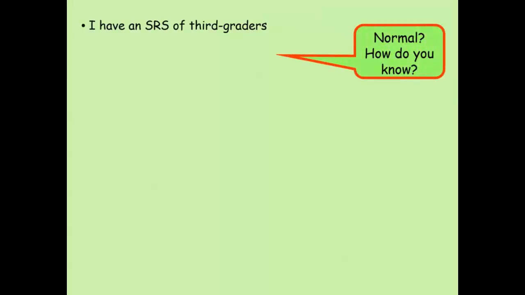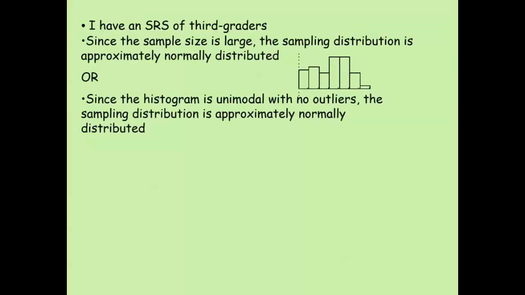Normal? Well, we have a large enough sample, so one way we could do it is just say the sample's large enough, so the sampling distribution is approximately normal. Or if I wanted to, I could do a histogram or a box plot, but it isn't necessary to do more than one confirmation method as far as normality is concerned. Do we know sigma, the population standard deviation? If you look back at the question, nowhere does it talk about the population standard deviation at all, so that is an unknown factor.